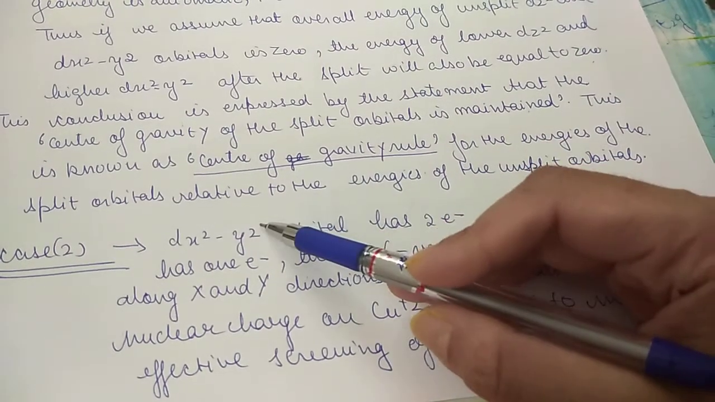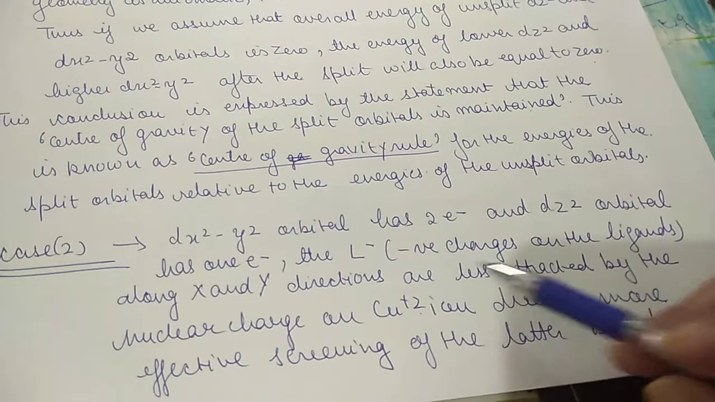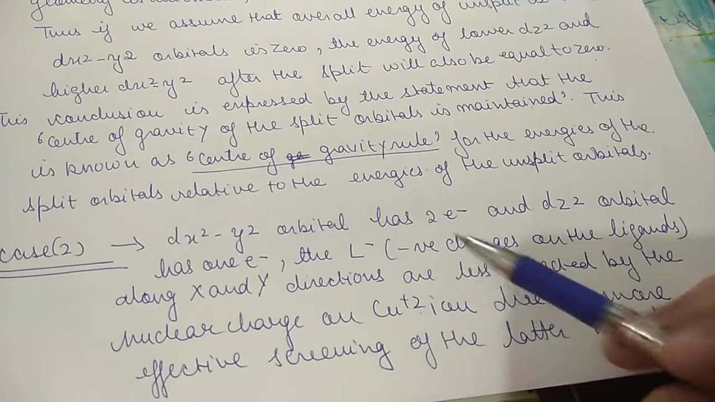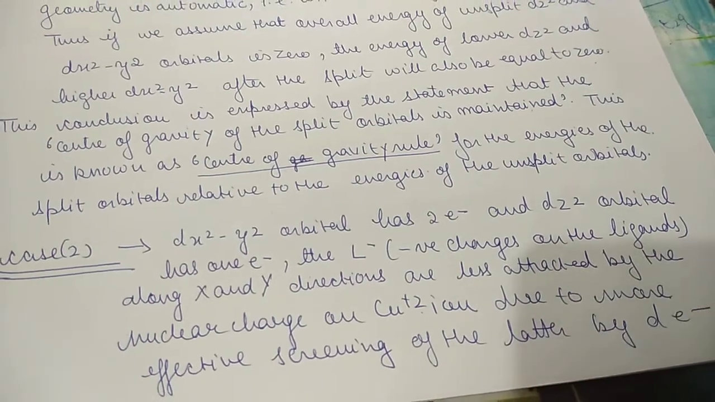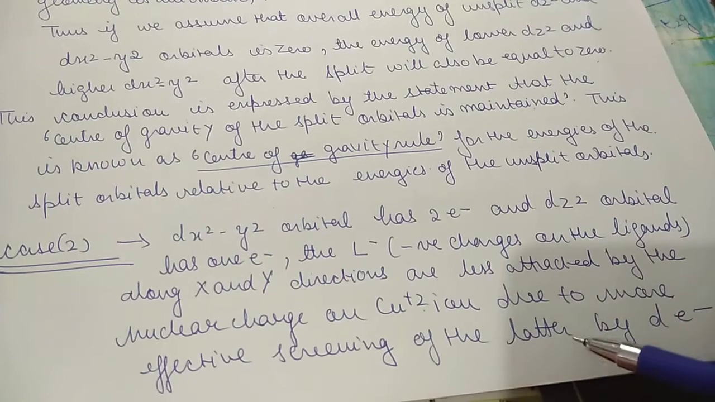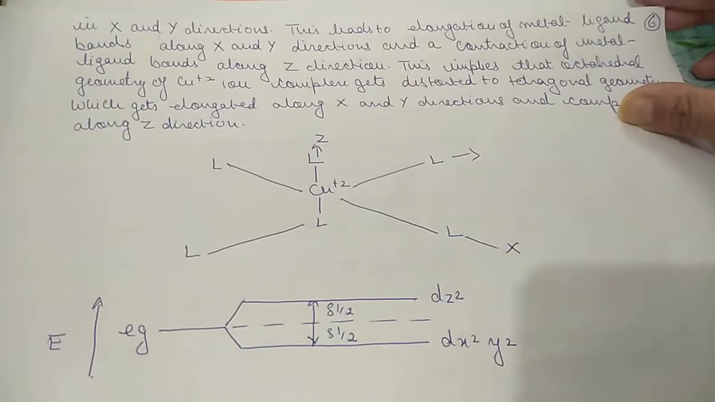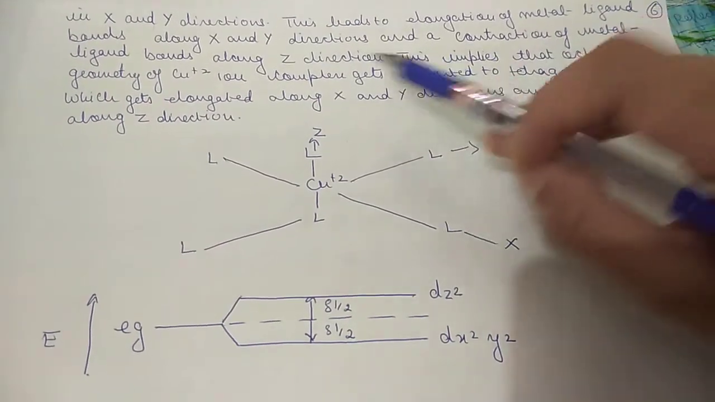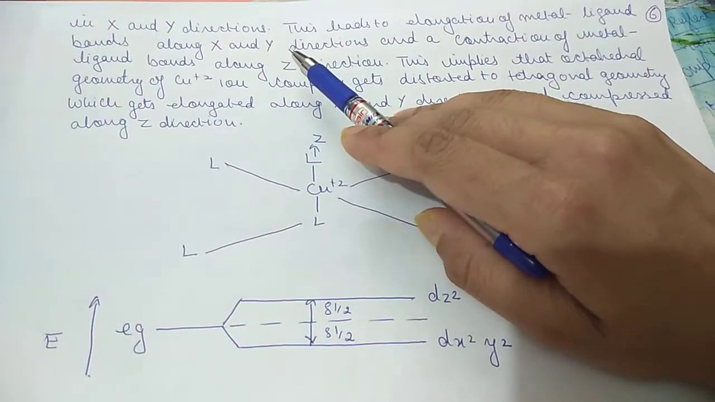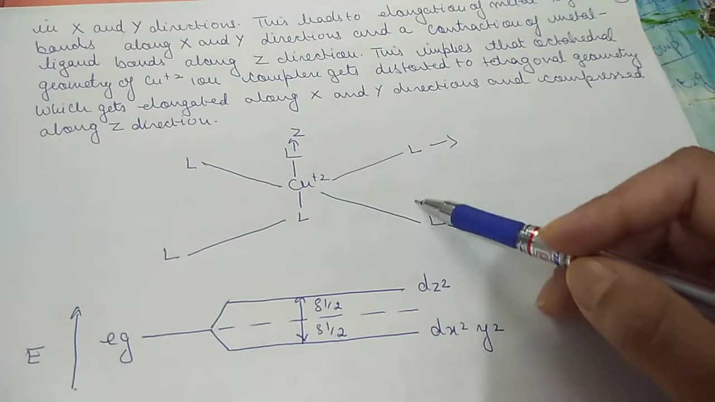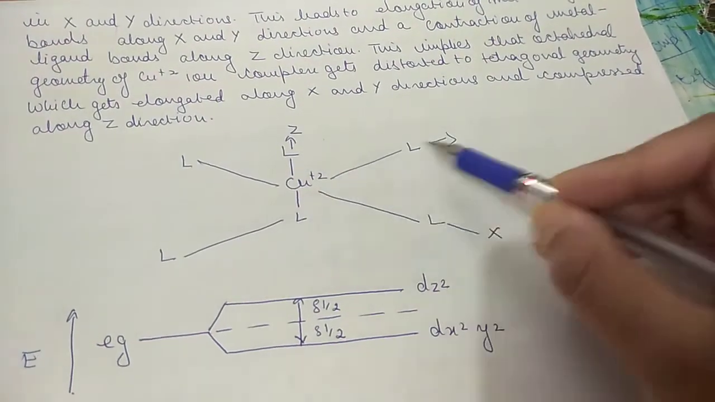अब dx स्क्वायर माइनस y स्क्वायर में 2 इलेक्ट्रॉन्स है, तो क्या होगा, इस डायरेक्शन में जो अट्रैक्शन होनी चाहिए न्यूक्लियस और लीगेंड के बीच वो कम हो जाएगी, again due to more screening effect of the latter by d electrons in x and y directions. This leads to elongation of the metal ligand bond along the xy direction and a contraction of the metal ligand bond in the z direction. You can see here there will be elongation.